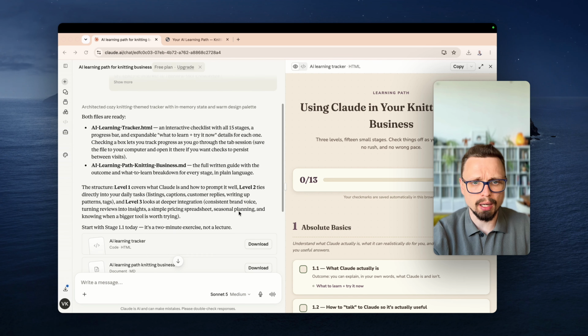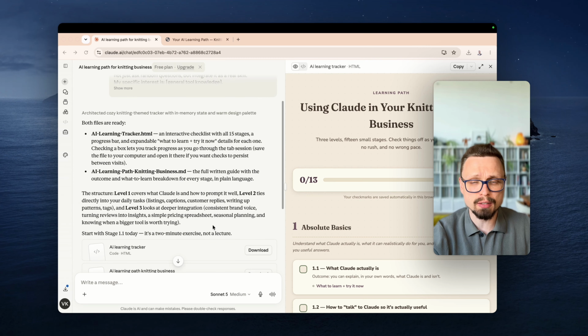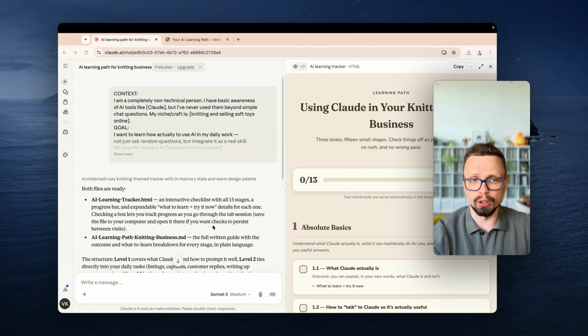After a couple of minutes, I received a nice plan and the HTML file that we asked for. Also, I updated my prompt because I received the HTML, but the stages were not saved. I updated my prompt, so you will run the right prompt and receive a nice, completed HTML file. Now I want to show you the result of what I received.